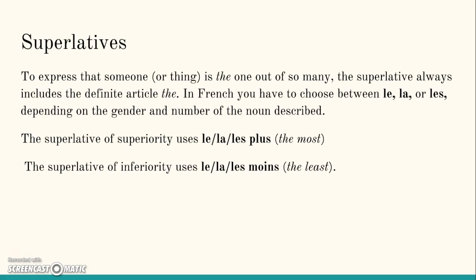Now on to superlatives. To express that someone or something is the one out of so many, the superlative always includes the definite article the. In French, you have to choose between le, la, or les, depending on the gender and the number of the noun described. So the superlative of superiority uses le, la, le plus, the most, and the superlative of inferiority uses le, la, le moins, which is the least.